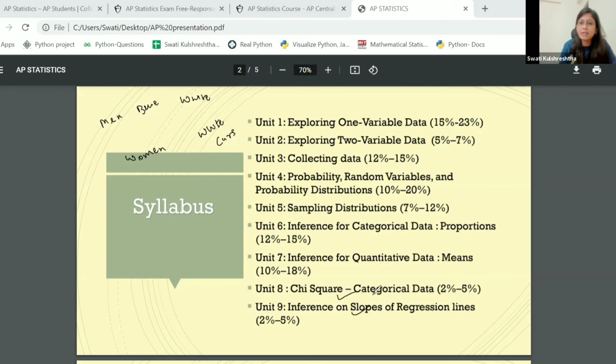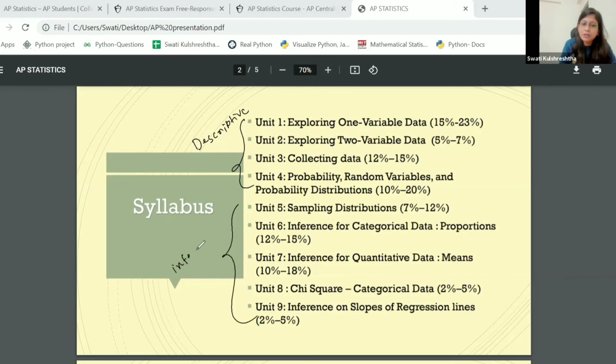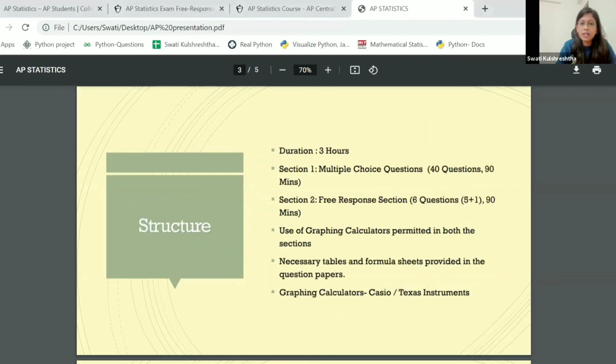And Unit 9 is again one sort of an inference process. So if I had to broadly categorize the syllabus, I would say that the first few chapters would be the descriptive part of statistics. You'll be describing what you have in hand. The next part of it would be inference based. So here you'll be trying to apply what you saw in the sample to the population which you can't see. So you can only use probability, you can use the likelihood of things, and then base your inference on. So this is pretty much the syllabus here.